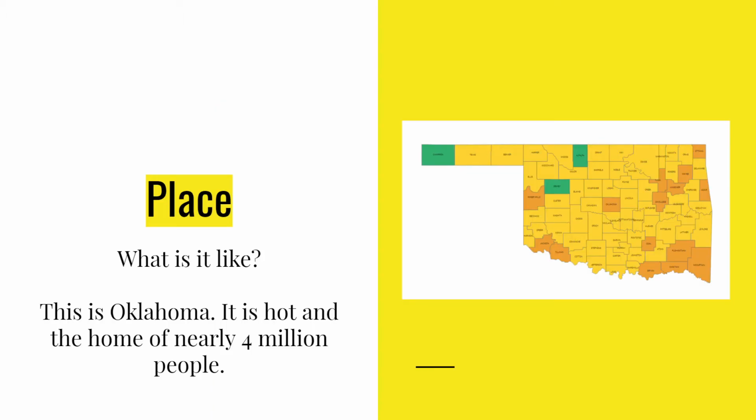The first theme is place. Place refers to the physical and human features of a particular spot on Earth. An example of a place is the state of Oklahoma. A physical feature of this place would be that it's pretty hot. A human feature would be that nearly 4 million people live here. When we're talking about places, we want to ask the question, what is it like?